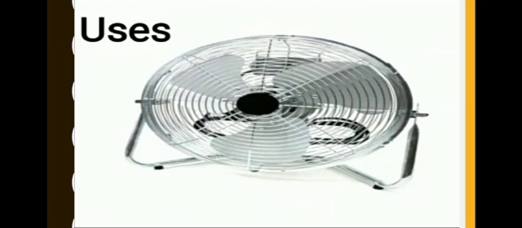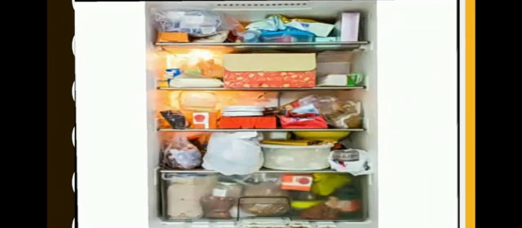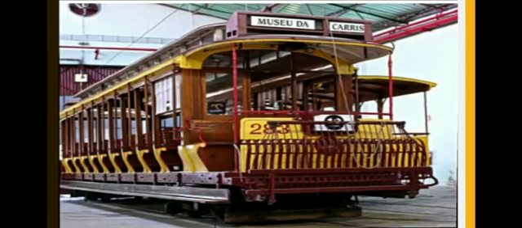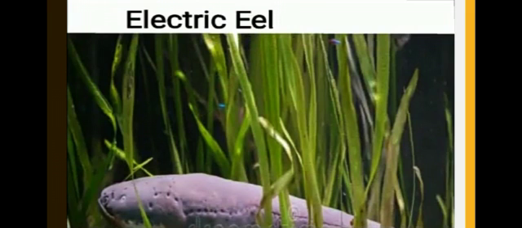Now we recall the uses of electrical energy. Electrical energy is needed for the working of fan, light, television, washing machine, refrigerator, etc. Electric iron box, electric stove, and electric water heater work by electrical energy. It is used to run cars and trains. It is used in factories to produce materials.